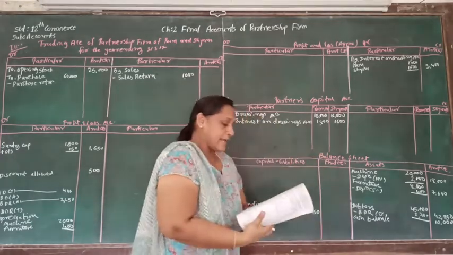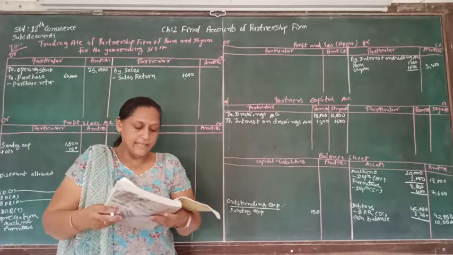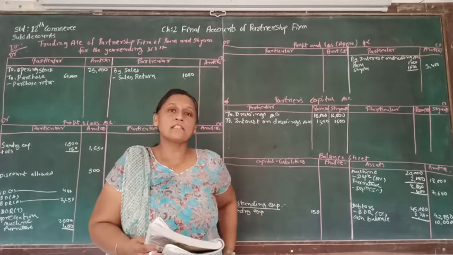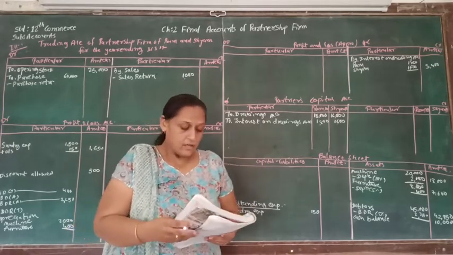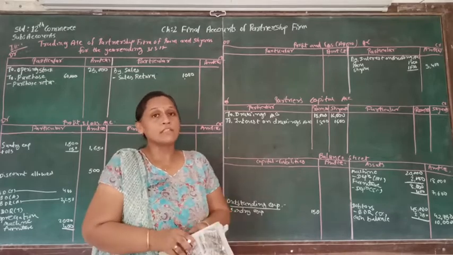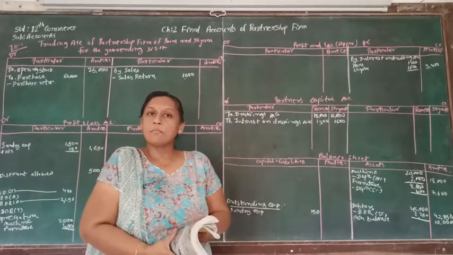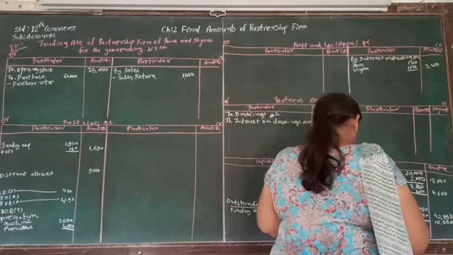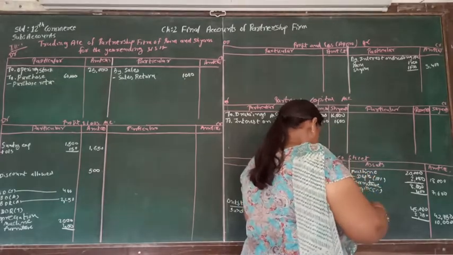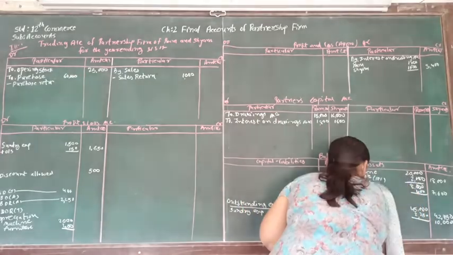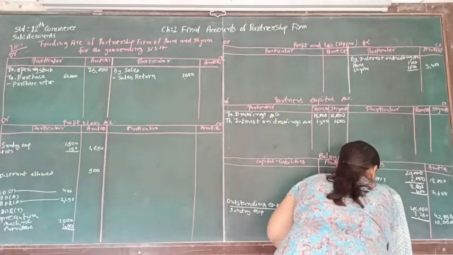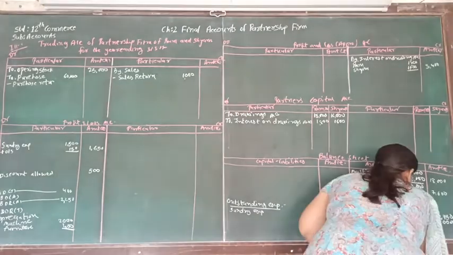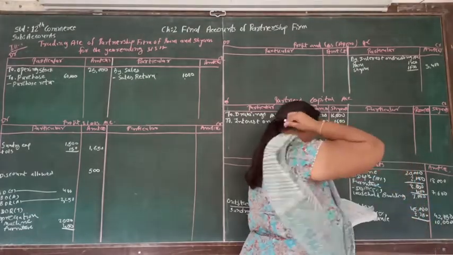After sundry expenses there is another asset called leasehold building, and this is the leasehold building for the 4 year, and for that we are going to divide this 7,000 by 4, and the amount that we are going to write off. So leasehold building again we will write in the non-current asset. Here we will write leasehold building. That will be 7,000, and that is going to be divided by 4.